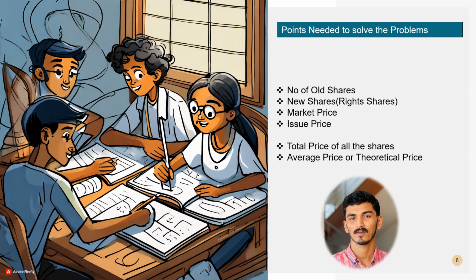In order to find out value of rights, we need the following points: number of old shares, new shares, rights shares, market price, issue price, total price of all the shares, and average price or theoretical price. So we are ready to solve the problems.